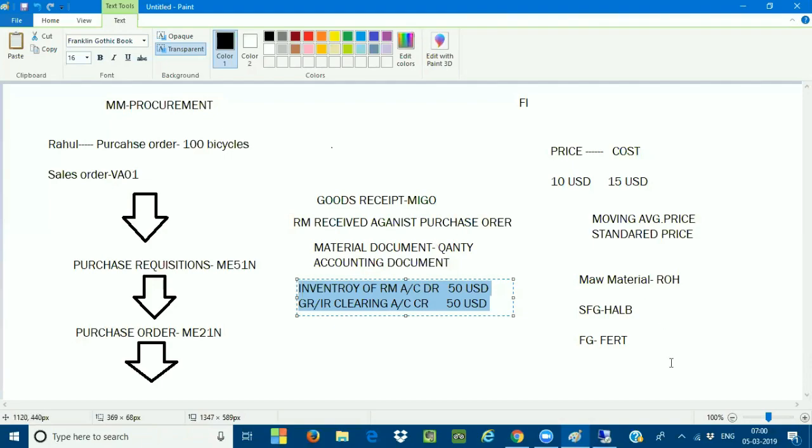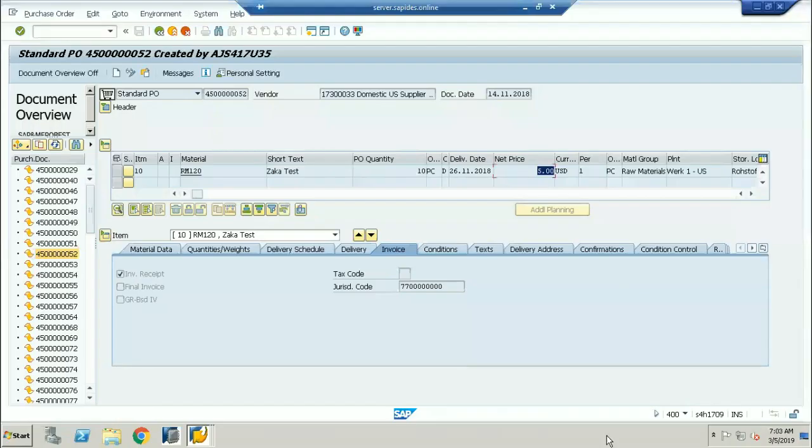Now you can see an example. One question: there will be additional costs, right? Like the freight costs and the taxes and everything. No, sir, I will add those at the time of invoice. But this is the raw material you have received, not the freight expenses related.